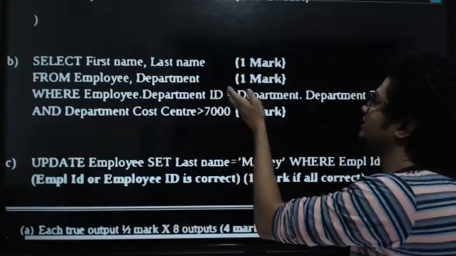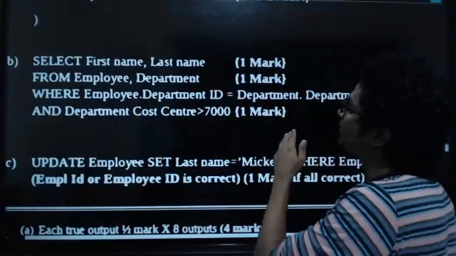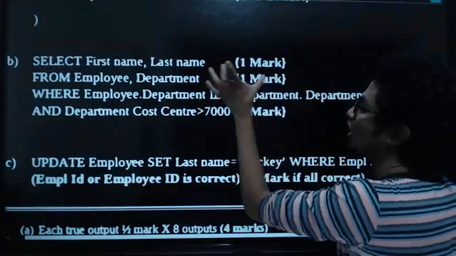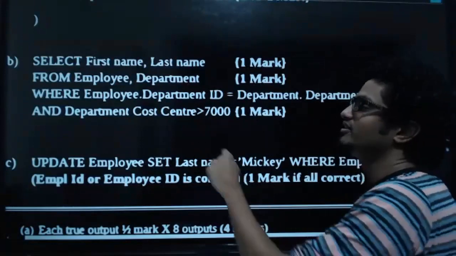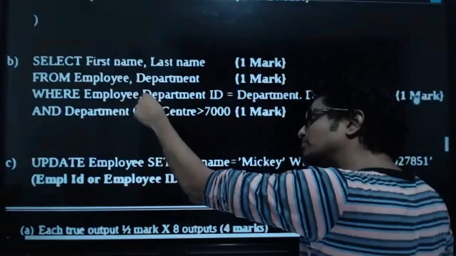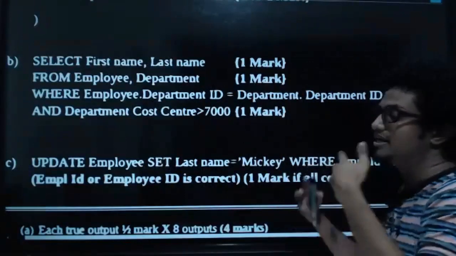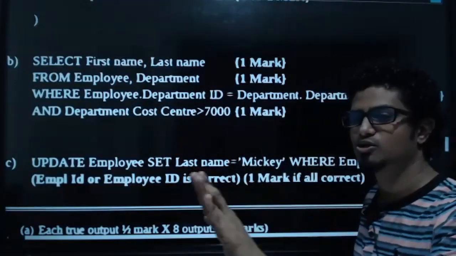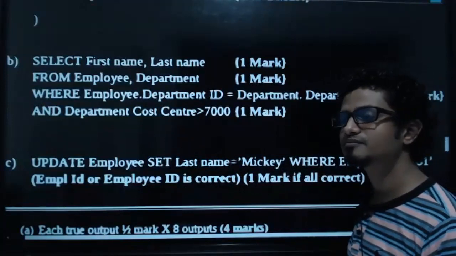Can I say just department ID equals department ID? No, I have to say employee dot and department dot. Why? Because we are having the same column name in both the tables. So because of that, we have to mention it along with the table name. Employee table's department ID is equal to department table's department ID. Map those two tables together. Can all of you understand up to this, kids? Come on, yes or no? Everyone in the chat screen, please tell me yes or no, please.